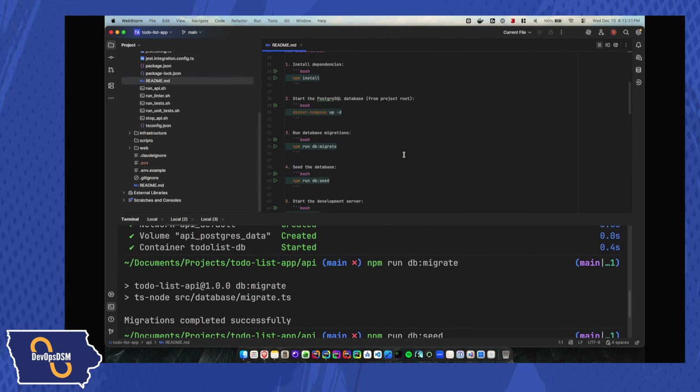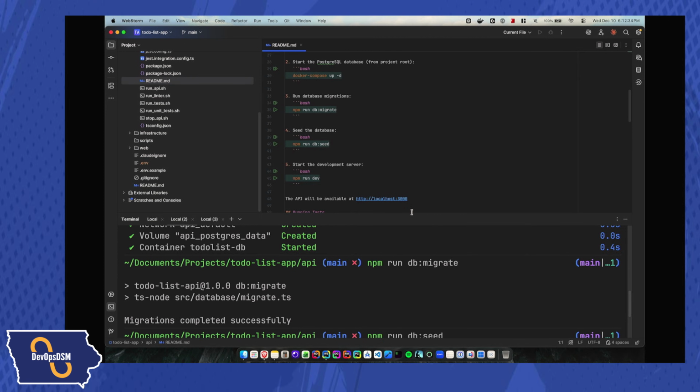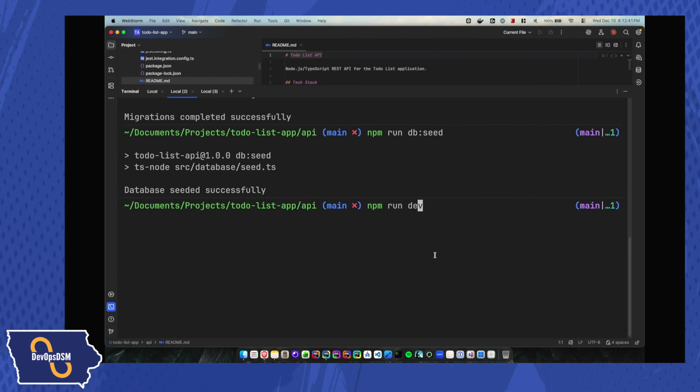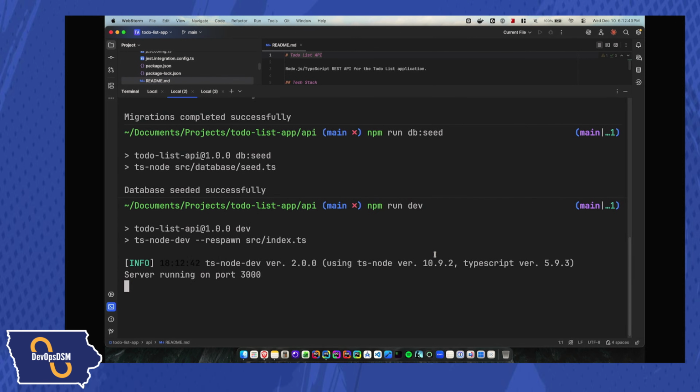Did I do anything else here? No, I got my instructions. Oh, I forgot to run dev, duh. Forgot to actually start up the, I think, run dev. Okay, so that'll get my API up and running.